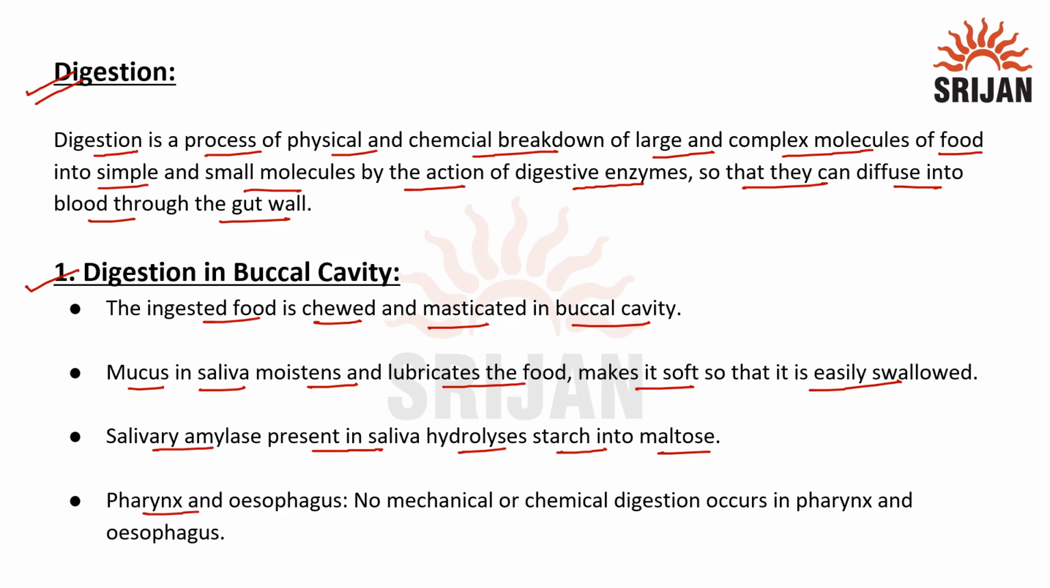Next is pharynx and esophagus. No mechanical or chemical digestion occurs in pharynx and esophagus. It only passes the food from the buccal cavity to the stomach with the help of peristaltic movement.